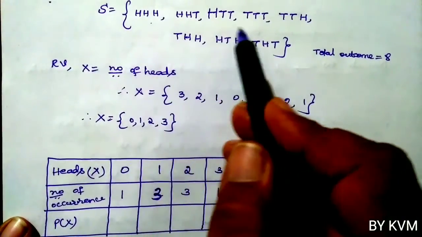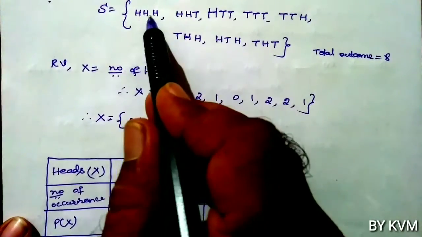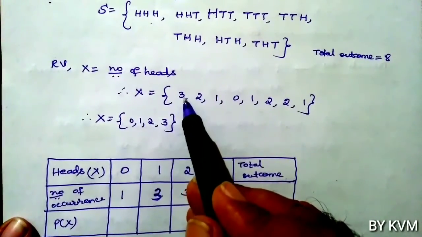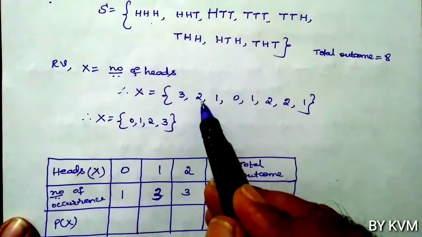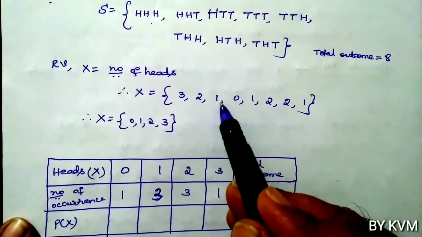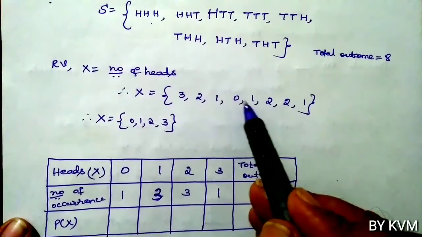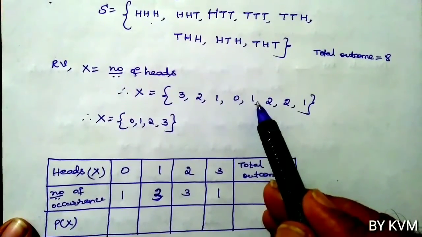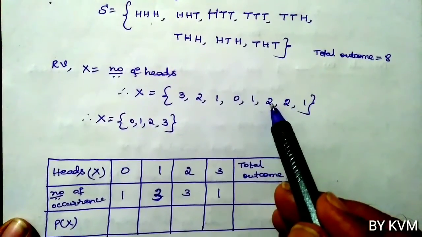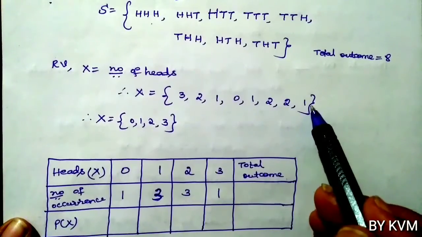Means for each outcome we are going to check the number of heads. So first outcome HHH, number of heads 3. For HHT, number of heads 2. For HTT, number of heads 1. TTT, number of heads 0. TTH, number of heads 1. Then THH, number of heads 2. HTH, number of heads 2. THT, number of heads 1.